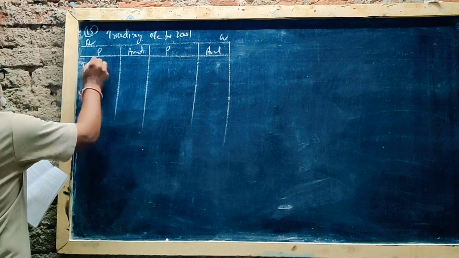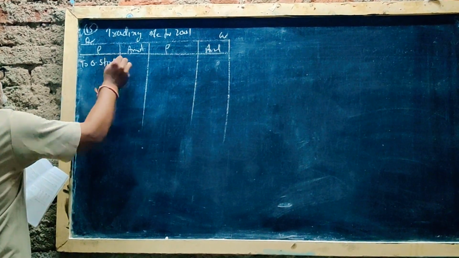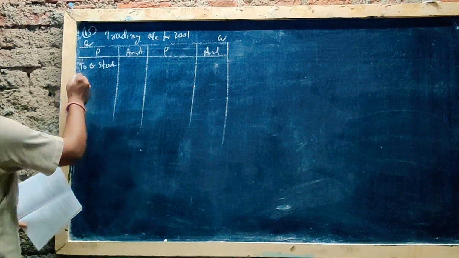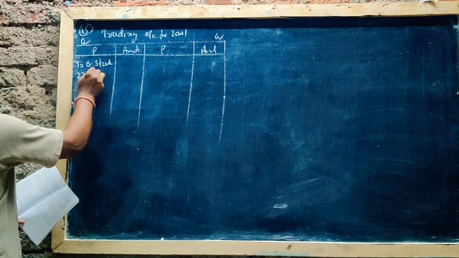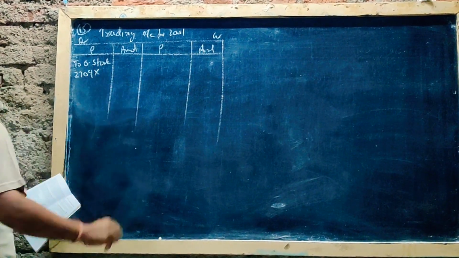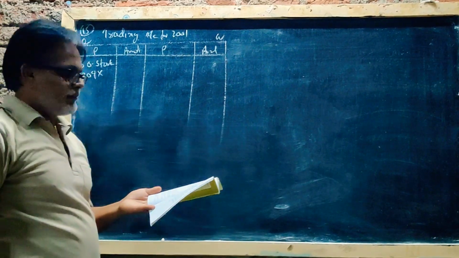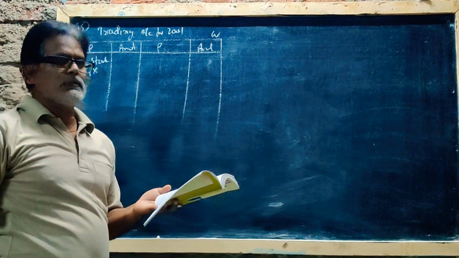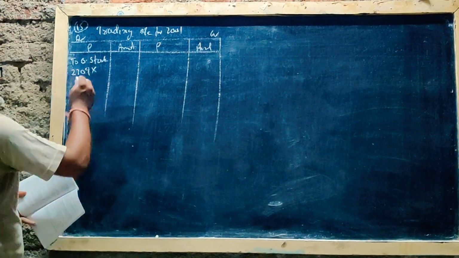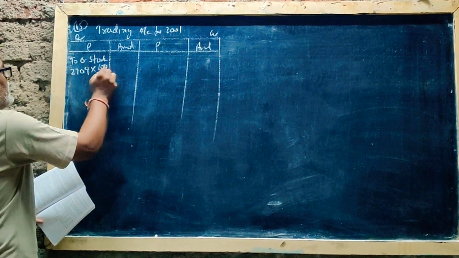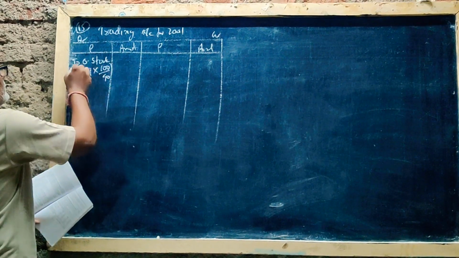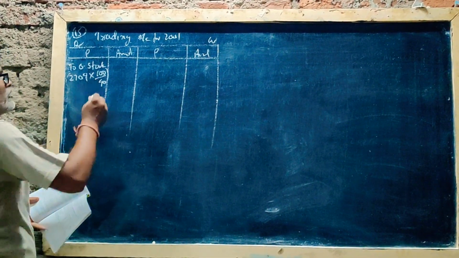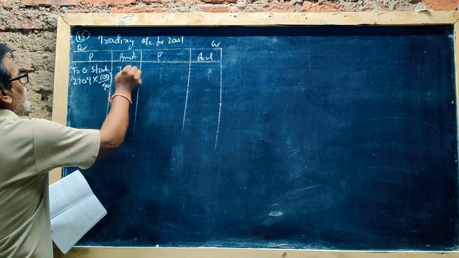To opening stock, 2709. What does it explain? 10% is cost less. So cost is 10% nothing, but every time you can take 100 by 90. How much? 100 by 90, 3000. 3010.